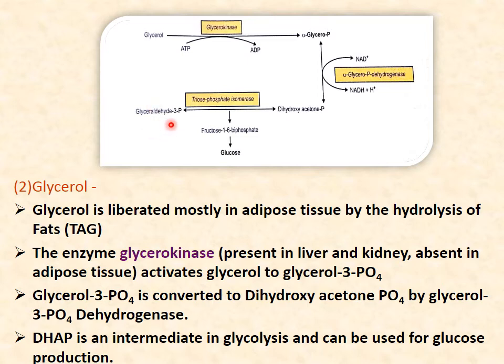In this way glyceraldehyde will follow the gluconeogenic pathway. First it is phosphorylated, then converted into dihydroxyacetone phosphate, then into glyceraldehyde 3-phosphate, and then it connects itself into the gluconeogenic pathway, that is the reverse pathway of glycolysis.